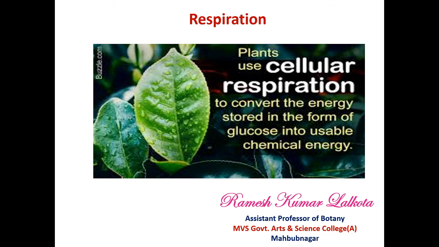This chemical energy is stored in the form of organic compounds, and these organic compounds prepared by plants form food for herbivorous organisms. As plants are autotrophs, they prepare their own food, and all other organisms, which are heterotrophs, depend upon these plants for their food.